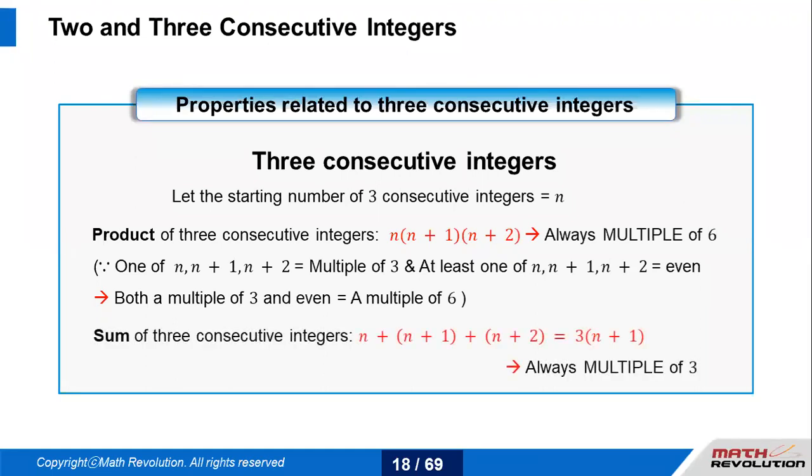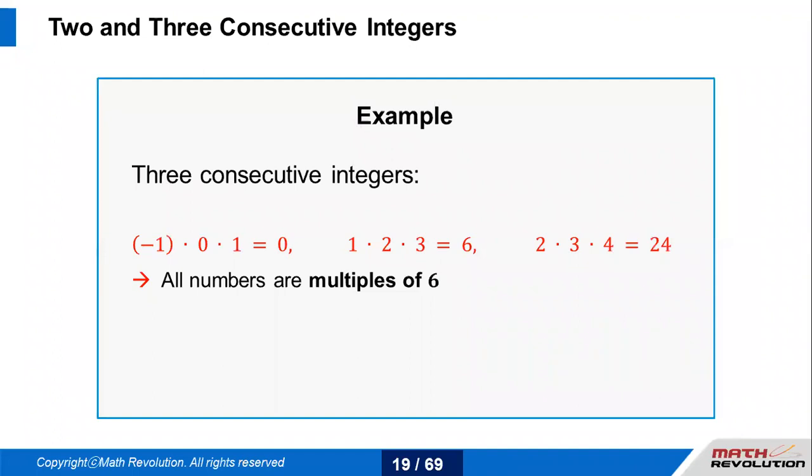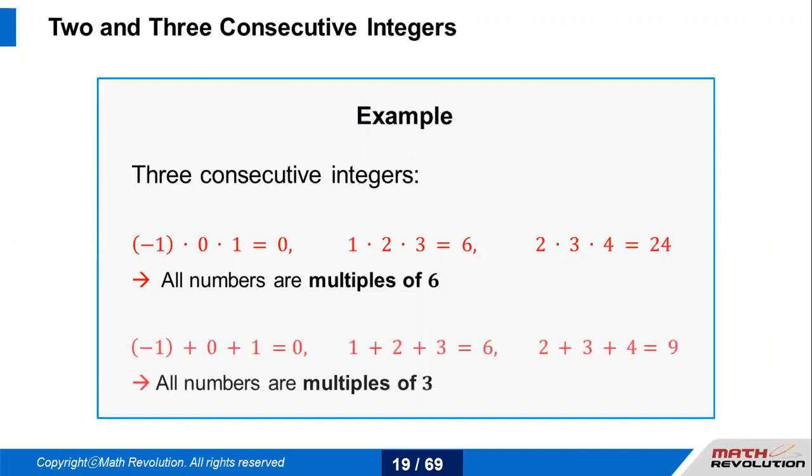And sum of three consecutive integers is always a multiple of 3. Always remember this. Product of three consecutive integers is a multiple of 6. Sum of three consecutive integers is a multiple of 3. So 2 times 3 times 4 is 24, a multiple of 6. 2 plus 3 plus 4 is 9, a multiple of 3.